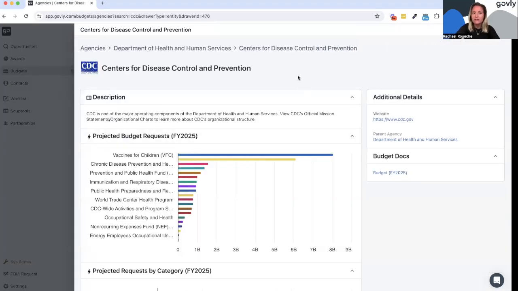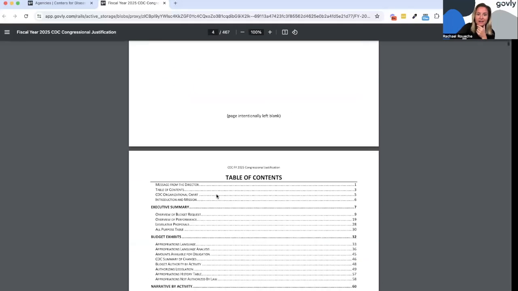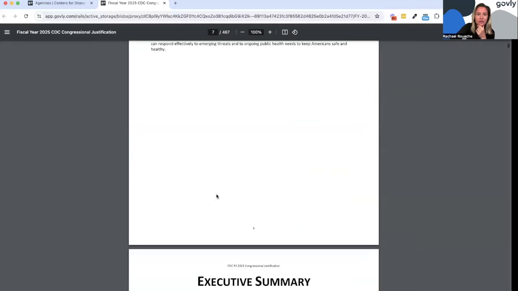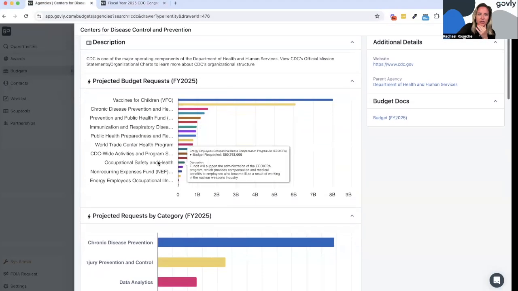And now we're leveraging AI to pull out the interesting information from these budget docs, because oftentimes they're many hundreds of pages long. So CDC, for example, we provide you with the actual budget doc here on the right. So if I open that up, you can see it's an almost 500-page document. That is a lot to sift through on your own, or even Control F through to find the interesting pieces of information. So what we've done is we have used AI to pull it all out.